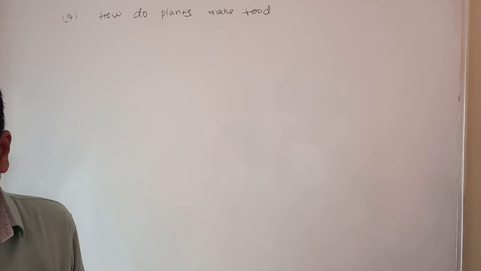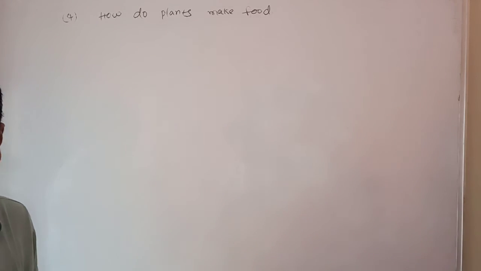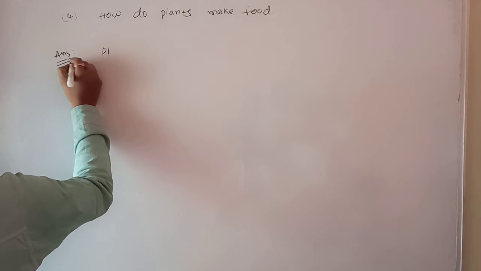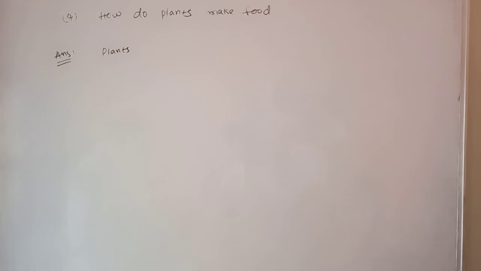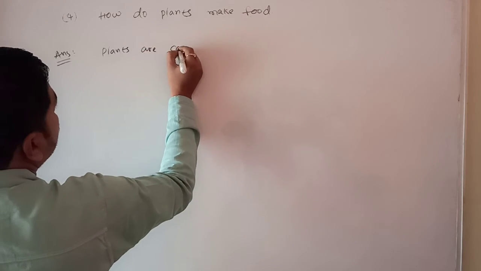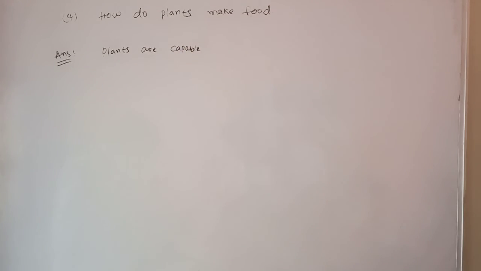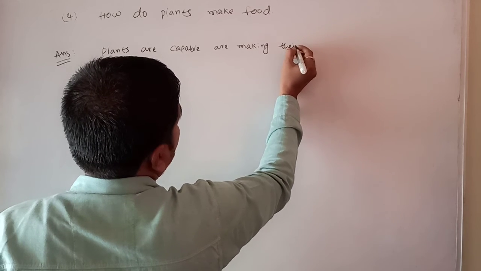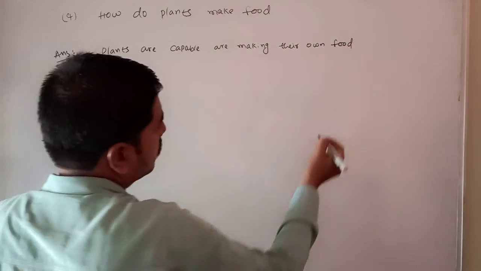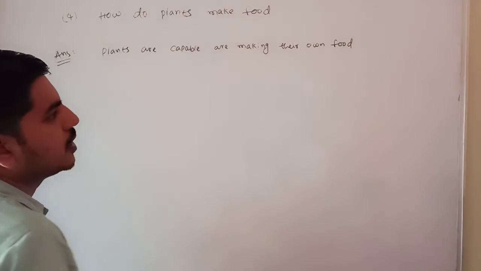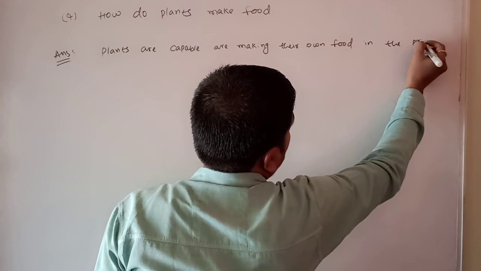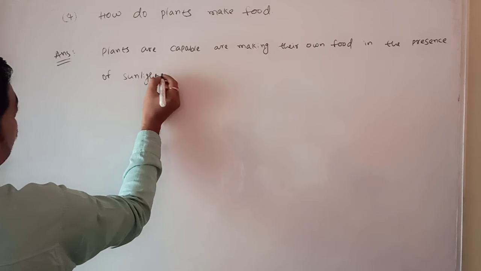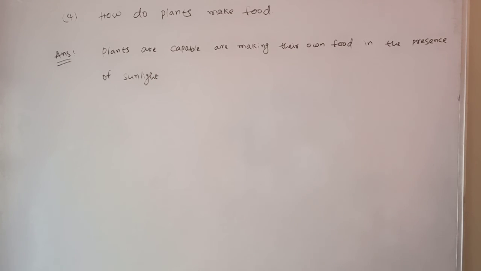See here, page 197: the plants are capable of making their own food in the presence of sunlight. I am writing the answer: plants are capable of making their own food in the presence of sunlight, air and water.